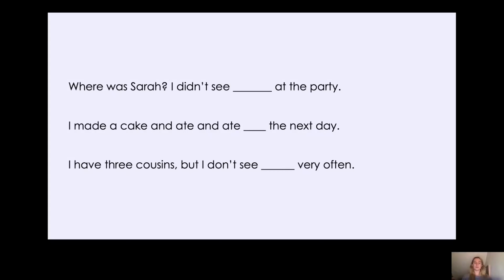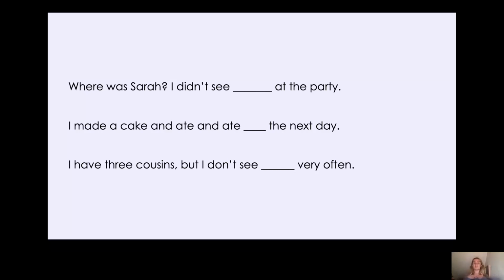Well, here, let's have a go at these. We have got some sentences that are missing some words. Where was Sarah? I didn't see at the party. I made a cake and ate the next day. I have 3 cousins, but I don't see very often. Okay, let's do the first one together. So where was Sarah? I didn't see at the party.